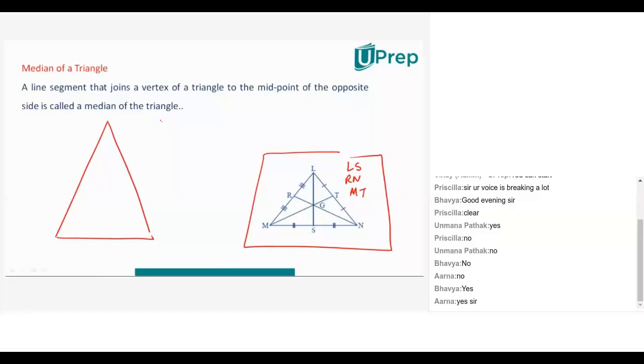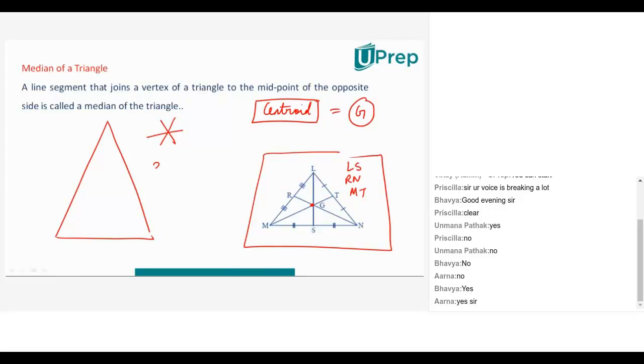Now guys, remember when we were discussing lines and angles, there was a topic where we said when 2 or more lines intersect at a point, they are said to be concurrent. You remember? So these 3 medians are intersecting at a point called G, right? Now this is called the centroid. Centroid. And it is usually denoted by the letter G. That is the reason we are specific with it.